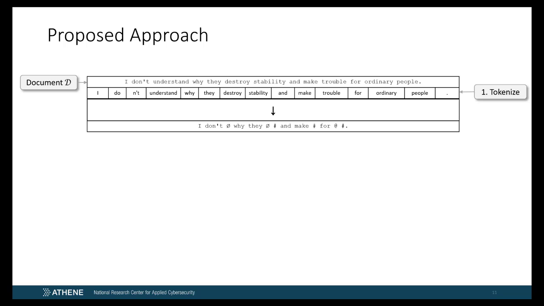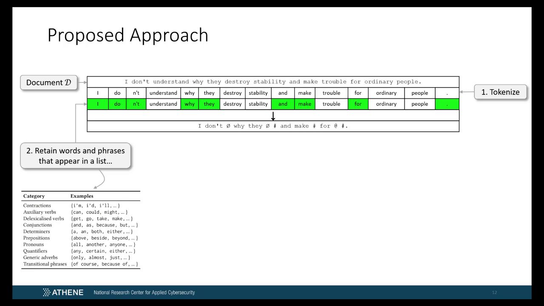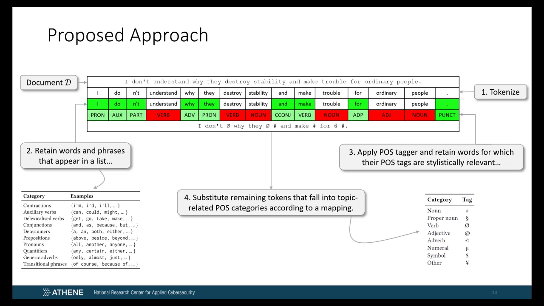As a first step, the sentence is tokenized. Regarding these tokens, we then mark all those that are included in our list L, here highlighted in green. These will be retained in the final output. Note that the list lookup is performed case insensitive, while the original letter case is retained, such as for the I in the beginning. Third, we apply a POS tagger to each token. For this, we use the spaCy integrated POS tagger.